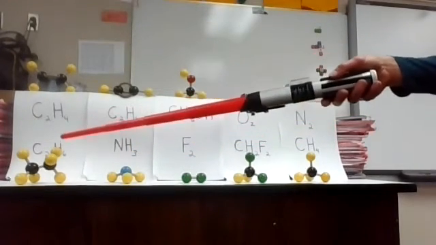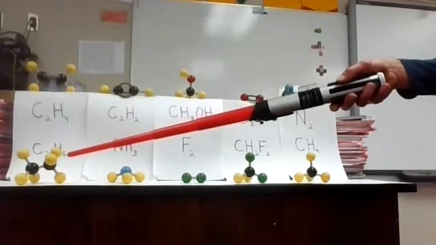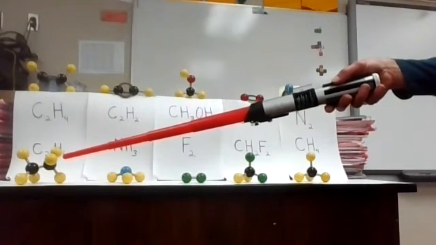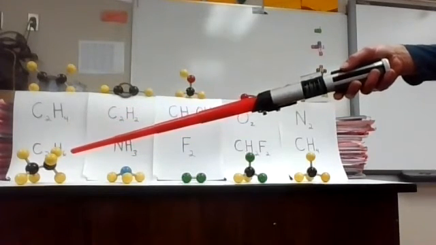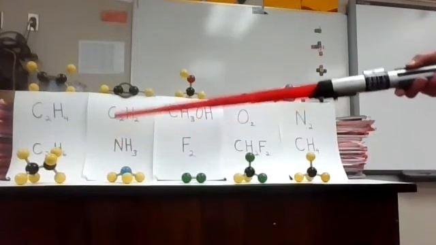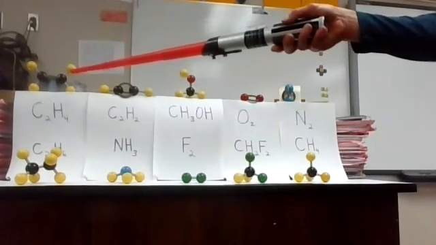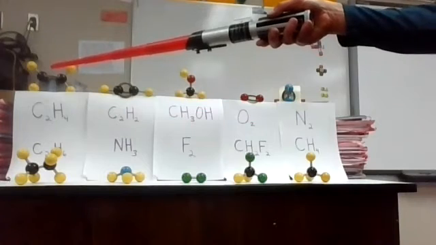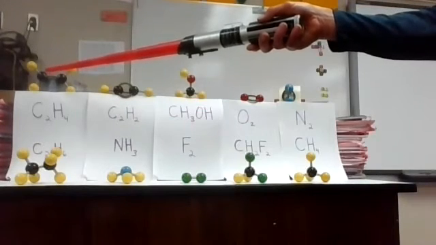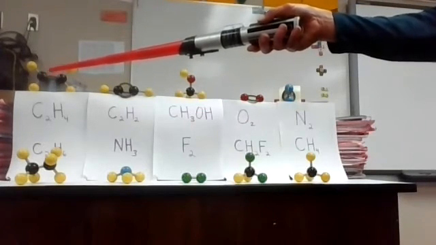This is ethane, which would be C2H6. Might be a little bit hard to see that second carbon, but the 2 carbons are surrounded by 6 hydrogens. This is C2H4, 2 carbons surrounded by 4 hydrogens, but to complete the octet for carbon, the carbons are double bonded.